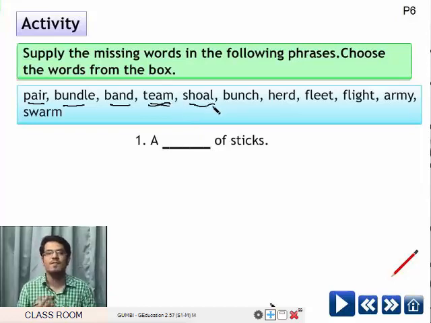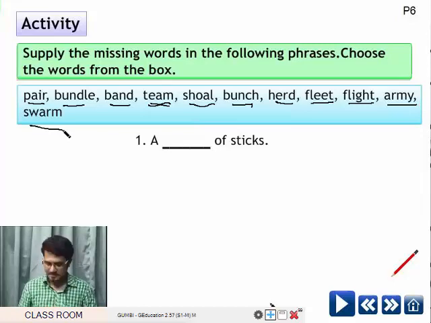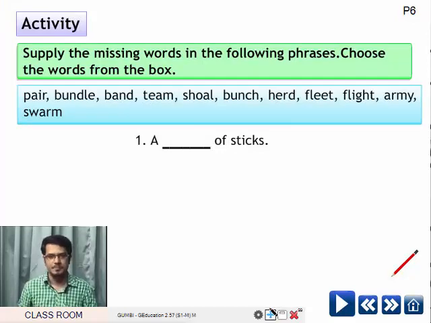Shoal, it is a group of fishes. Bunch, a bunch of grapes. Herd, cattle. Fleet, a group of ships. Flight, group of birds flying. Army, group of soldiers. Swarm, group of bees. So I'll ask you the questions, you have to supply the correct word.